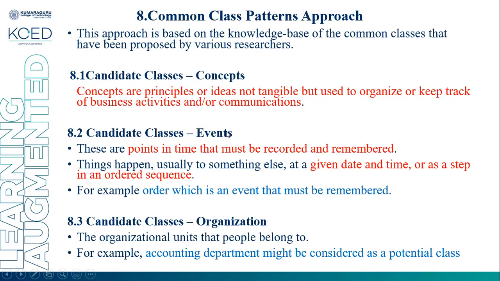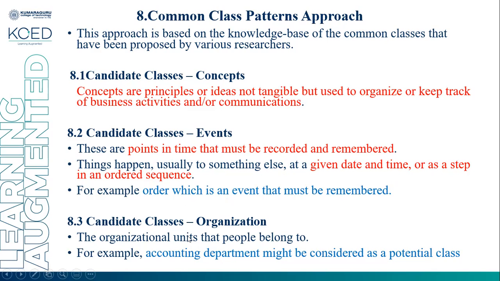Next, check that the candidate classes are events. They are a point in time that must be recorded and remembered. Things that happen at a given date, a given time, or a step in an order sequence are known as events. For example, order is an event that must be remembered.